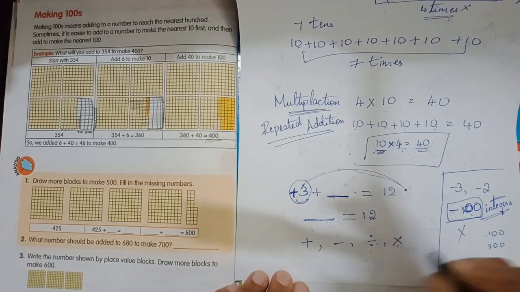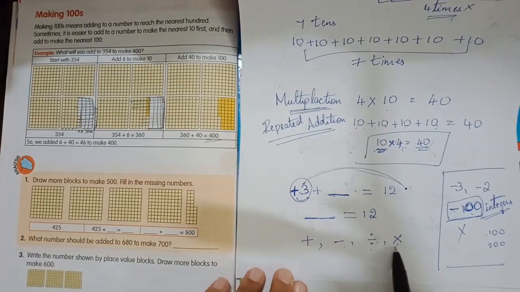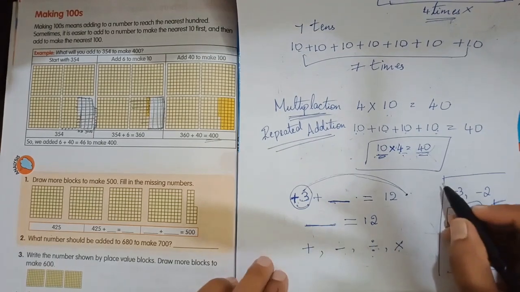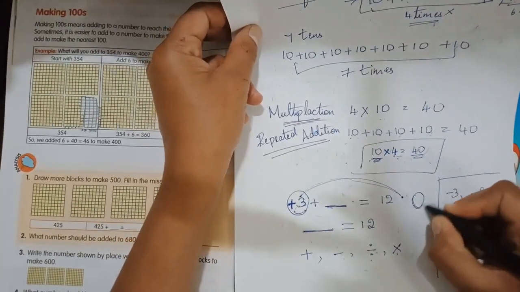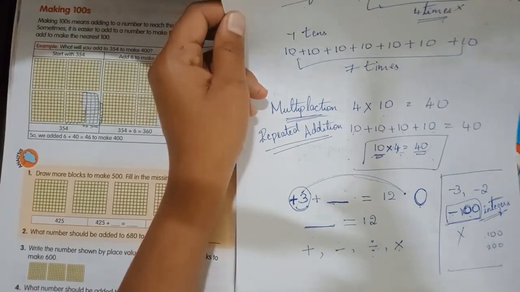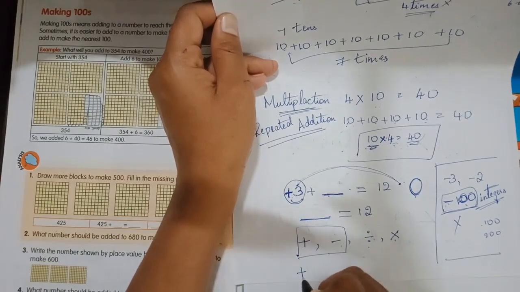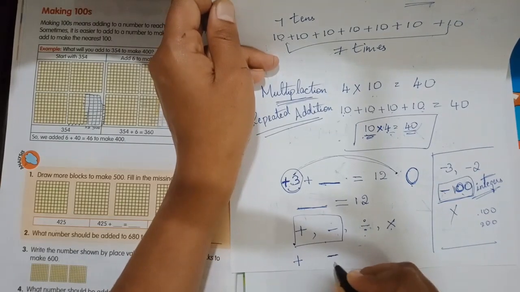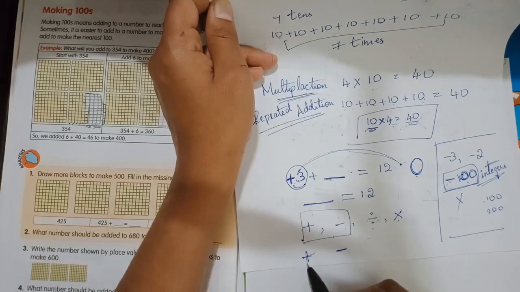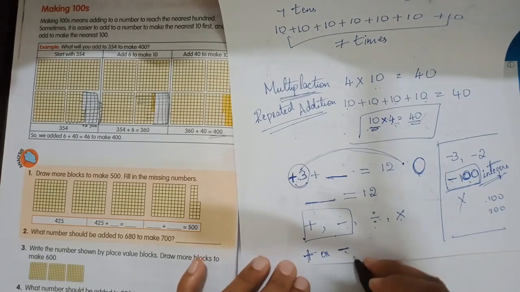These are the signs that we use for addition, subtraction, multiplication, division. In a similar way, every number other than 0 has either a plus sign, that is a positive number, or a minus sign, that is a negative number. Don't worry about that.